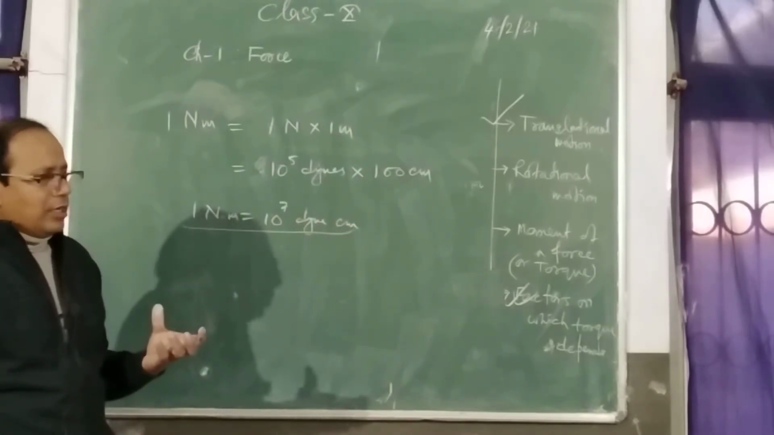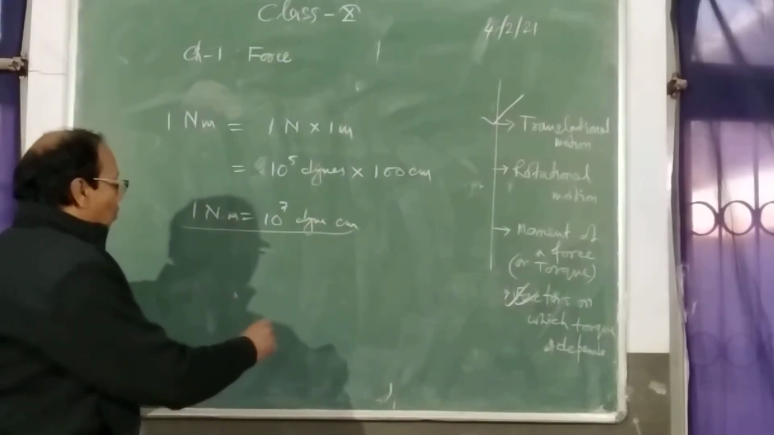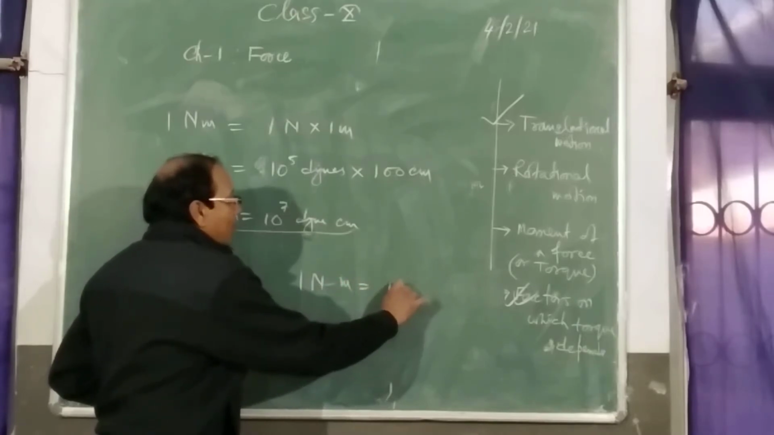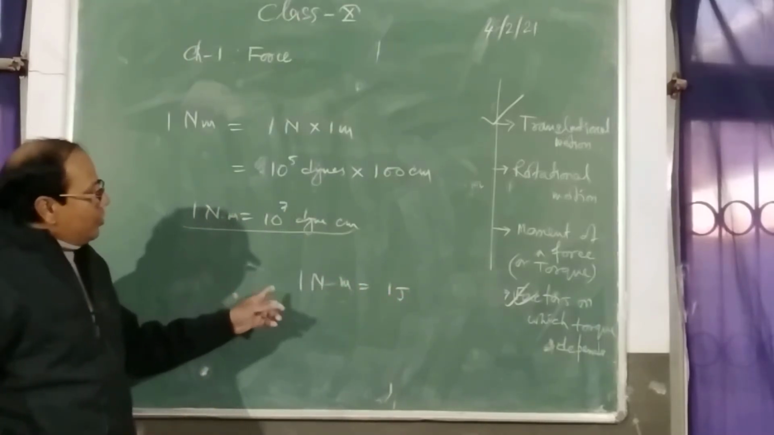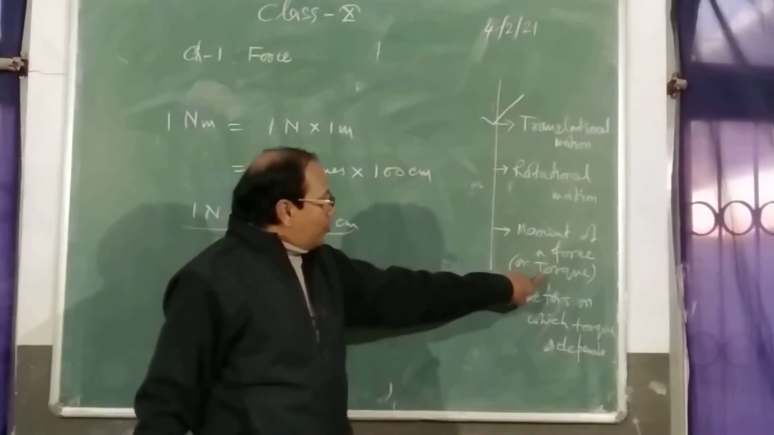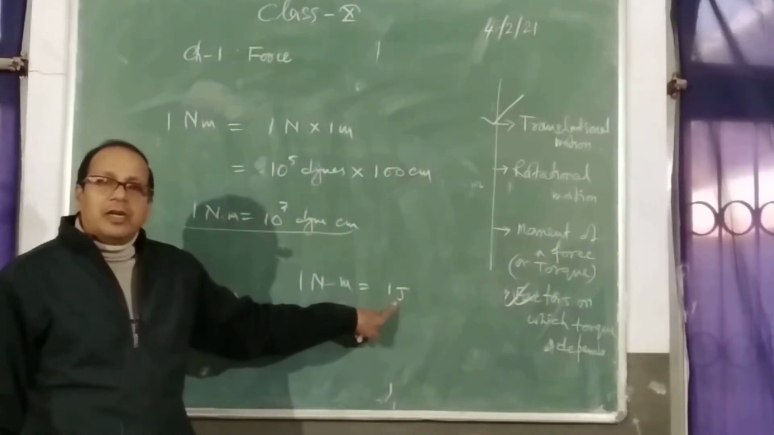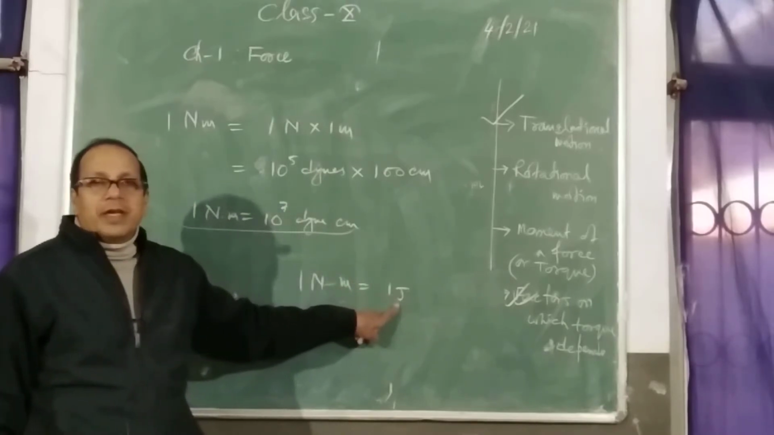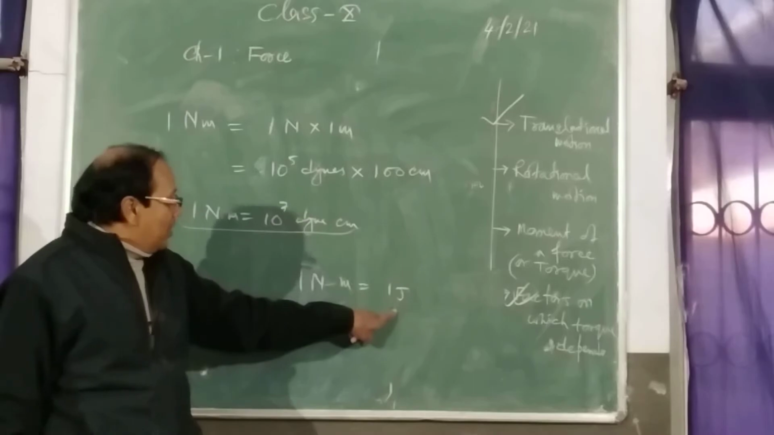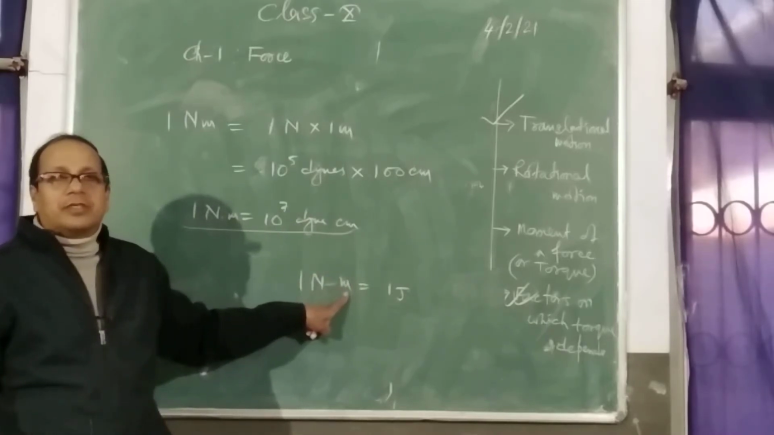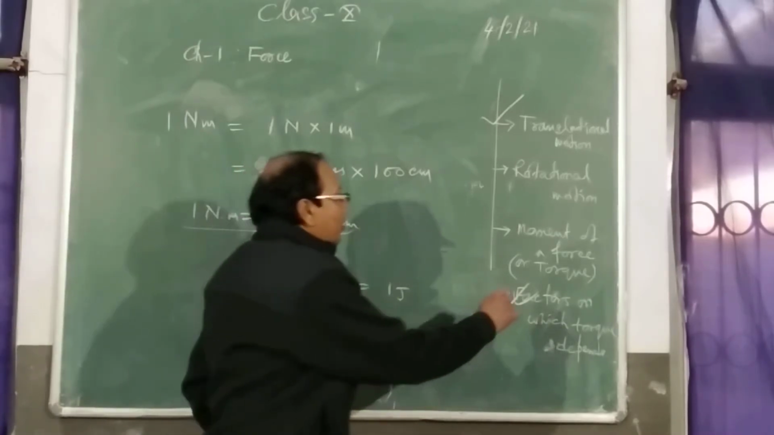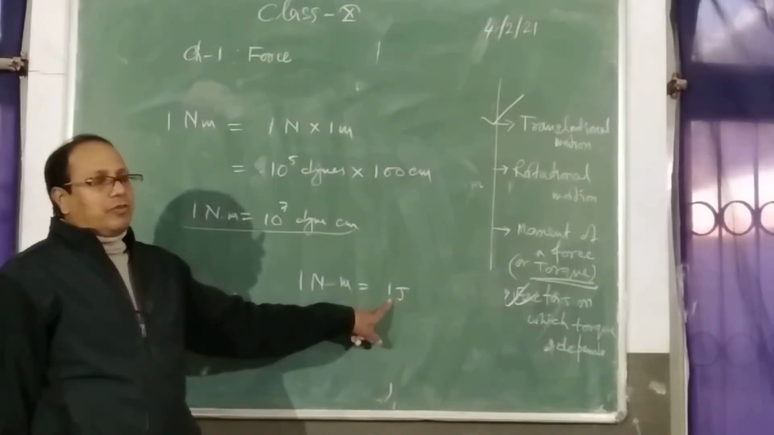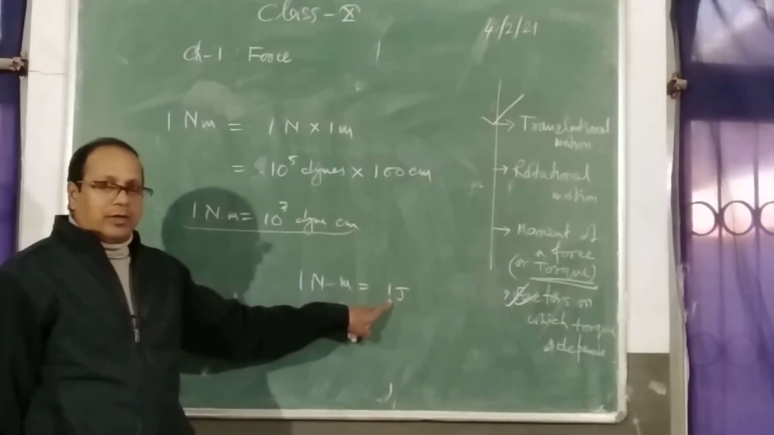We have noticed somewhere else that 1 Newton meter is also equal to 1 joule. So can you use the unit of torque as joule? Definitely not. You keep in mind, joule is used to measure a scalar quantity and Newton meter is used to measure a vector quantity, and torque is a vector quantity. That's why we cannot use the unit of torque as 1 joule, right?